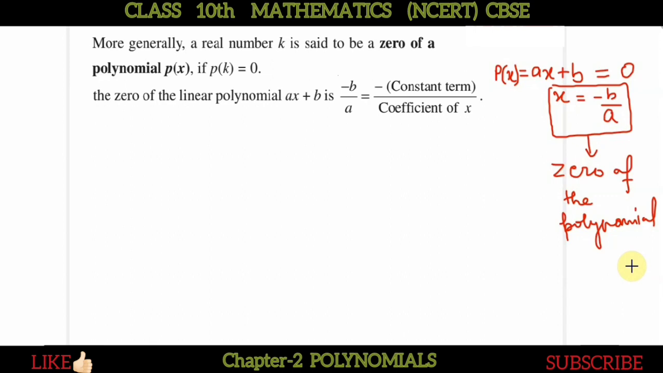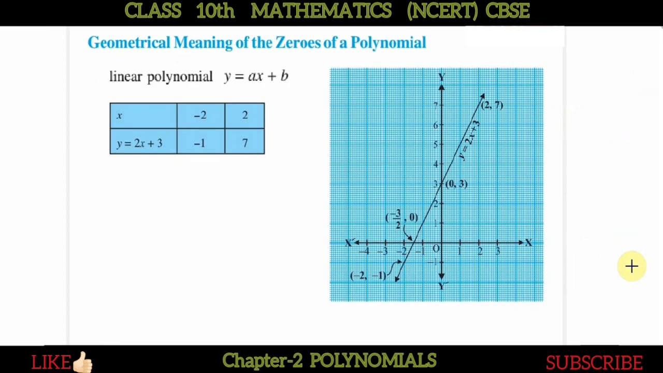Okay, so here simply the definition is that if any polynomial p(x) is there, so the value of x at which p(x) will be 0 is called the zero of the polynomial. So this is some kind of definition, but we can understand it more easily by the graphical interpretation. Okay, so we can have the graphical explanation. Fine. So here you can see